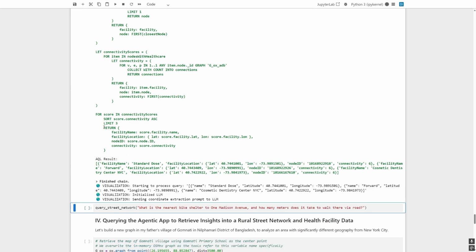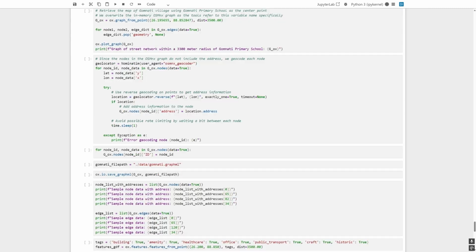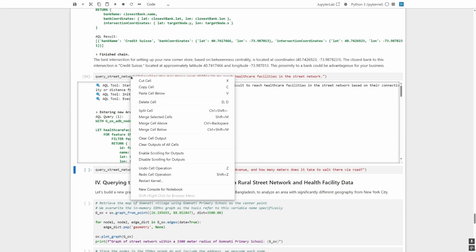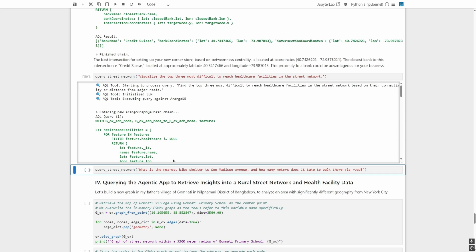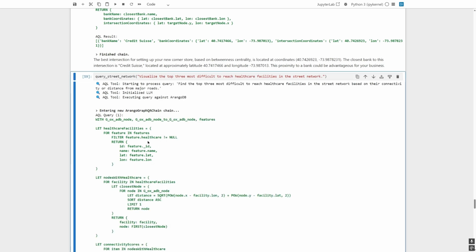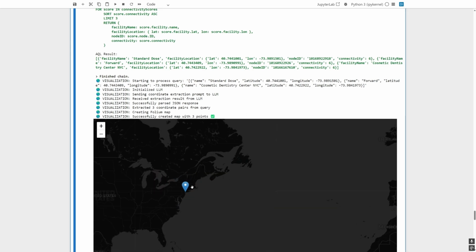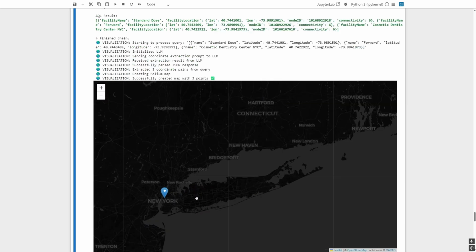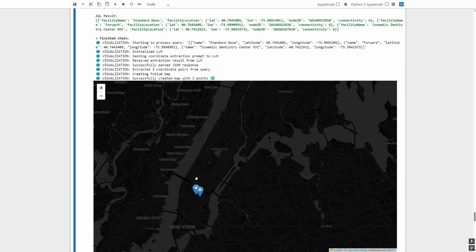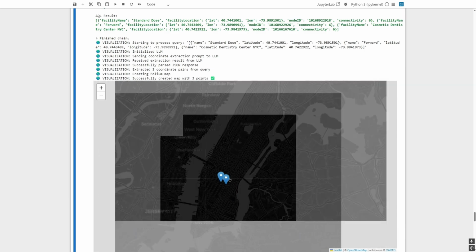And let's adjust our Jupyter notebook in order to view the visualization. Zoom in on the map. And here we can see the top 3 most difficult to reach facilities have been plotted on the street network.